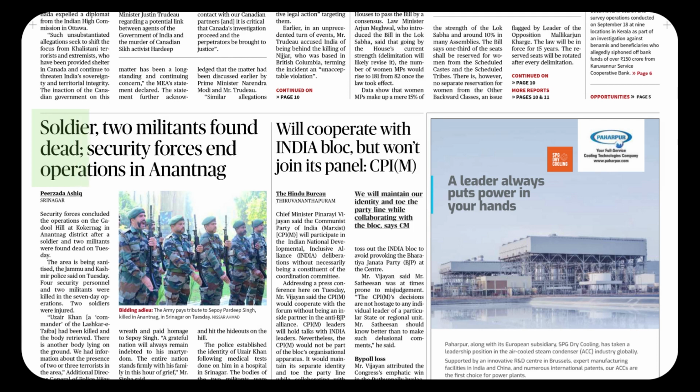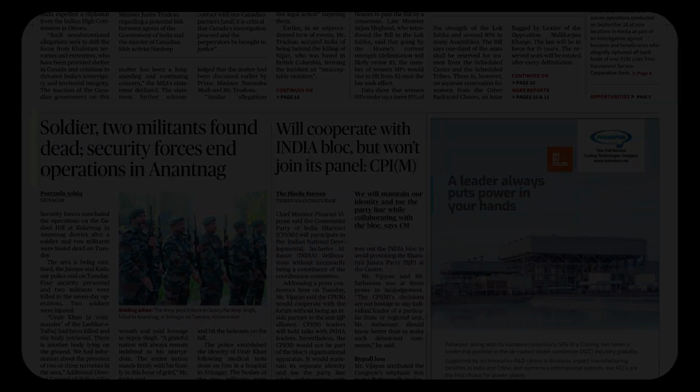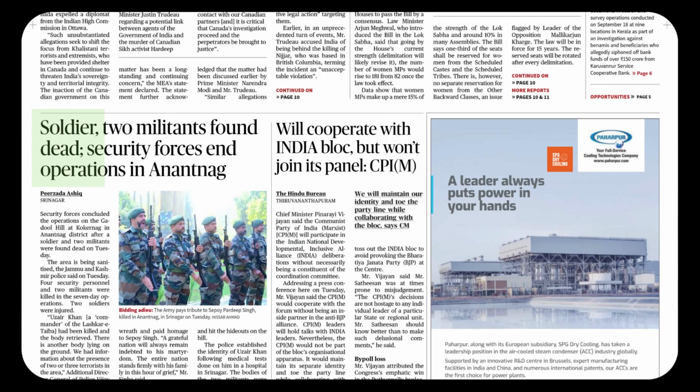Then we move to the next item. Soldier, 2 militants found dead. Security forces end operations in Anantnag. Soldier, 2 militants. Soldier is a beautiful word. It's a noun basically. Soldier: a person who is in the army and wears its uniform. Soldier. Two militants.